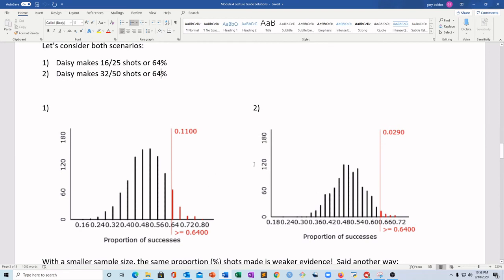So let's check this out. We're going to look at our two distributions, or two chance models here. They get the same middle because it's the same null hypothesis. But remember what happened last week when we were doing this together. Because we increased the sample size, the distributions themselves have changed. This distribution for the 50 shots has gotten squished down a little bit, right?